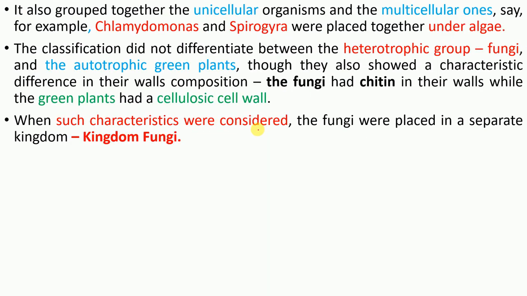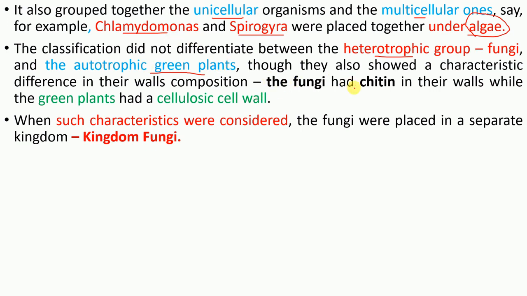Also, some unicellular and multicellular organisms were placed under the same group, for example Chlamydomonas and Spirogyra. And that classification system did not differentiate the heterotrophic group like fungi from the autotrophic group of green plants. So that was again a demerit of that artificial classification system.